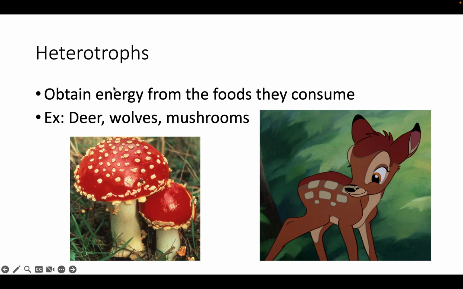A heterotroph obtains energy from the foods that they eat. So, for example, this is a deer, a wolf, a mushroom. Basically, we are heterotrophs. We have to eat other foods. We can't make our own foods. We have to consume another source of energy, and that is in the form of food.